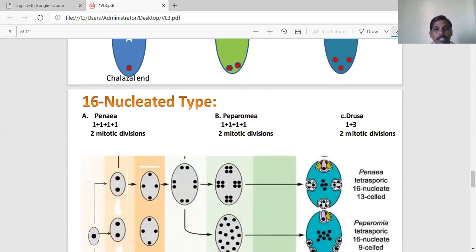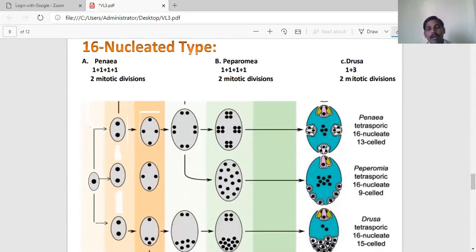First one is the 16 nucleated embryo sacs. Under tetrasporic, we discuss the 16 nucleated type of embryo sac. Under 16 nucleated embryo sacs, we have studied 3 types. One is Penaea type, another one is Peperomia, third one is Drusa. First, we can go for the Penaea type. It was first observed in the Penaea plant, genus Penaea.